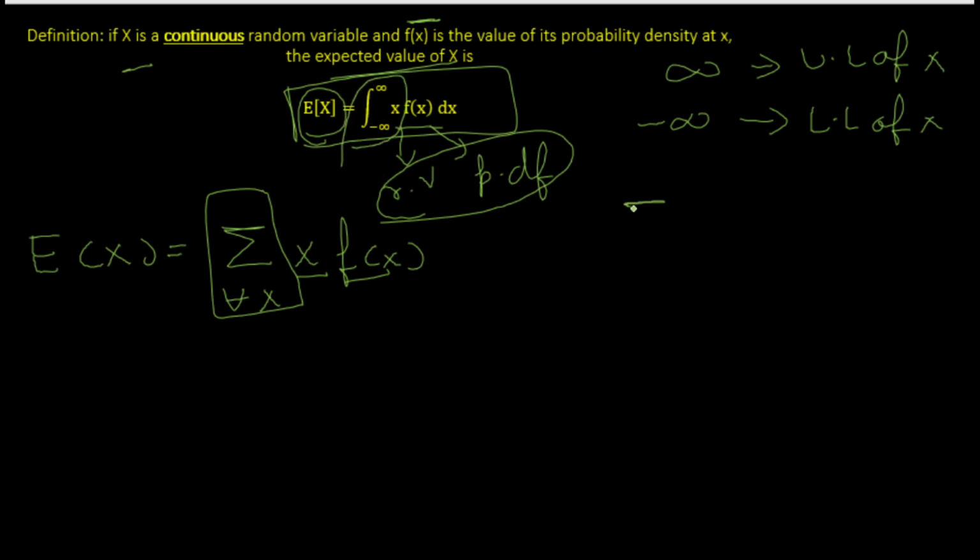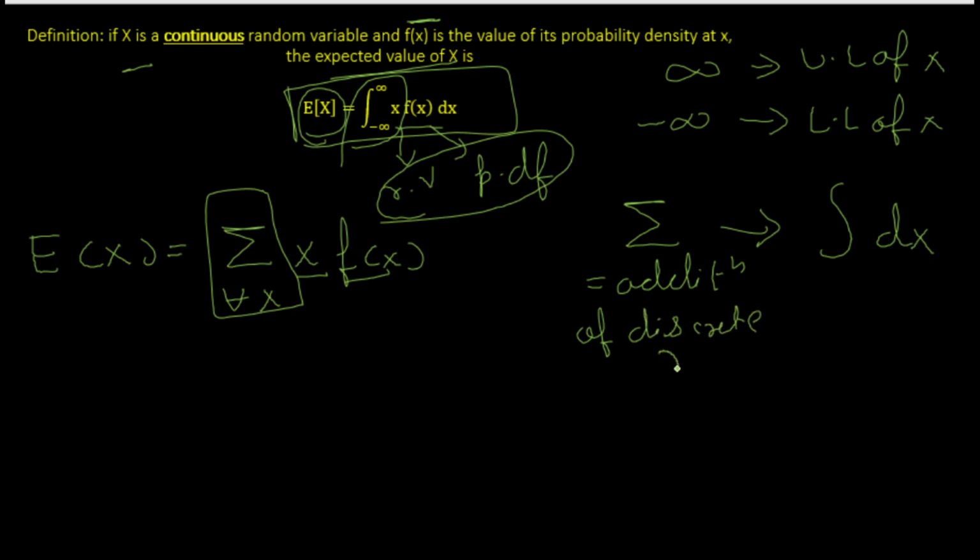This is because, as we have discussed in previous videos, summation in the case of a continuous random variable is given by integration. So summation is basically addition of discrete random variables, whereas integration is addition or summing up of continuous random variables.